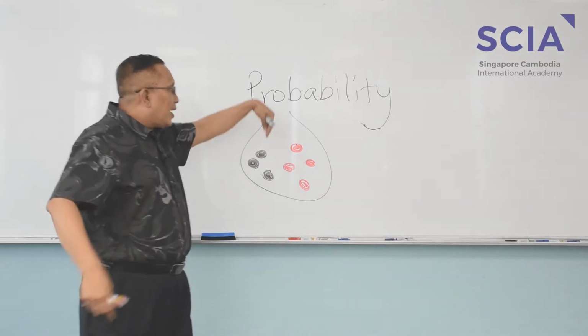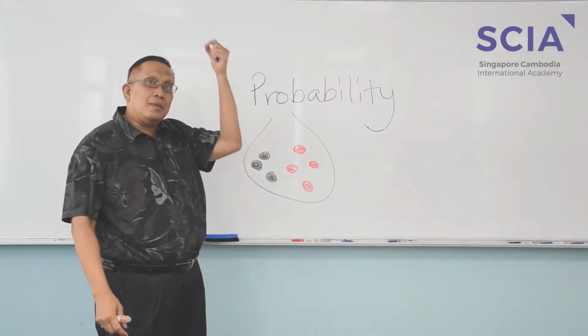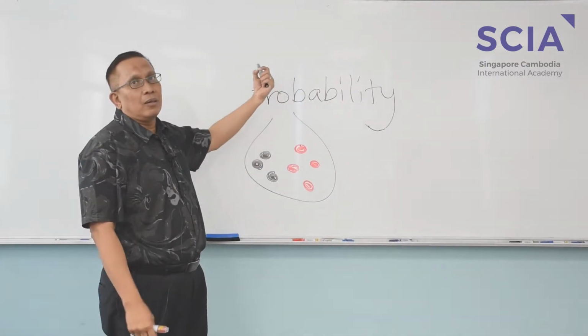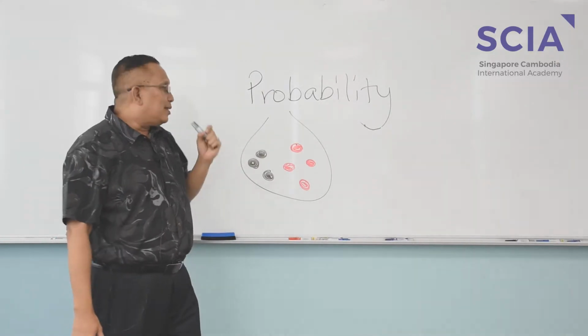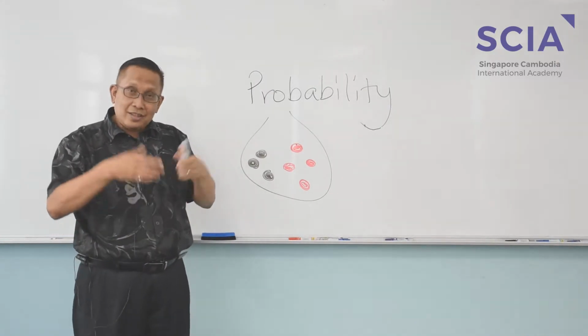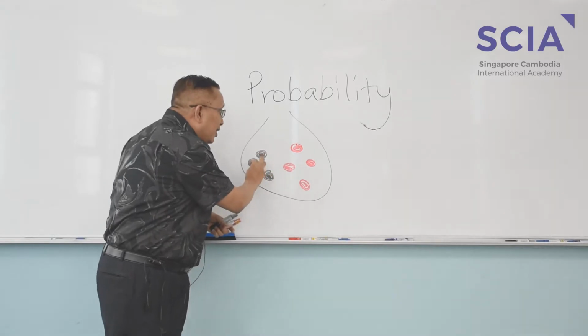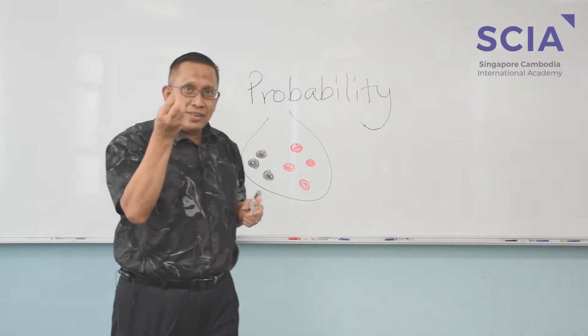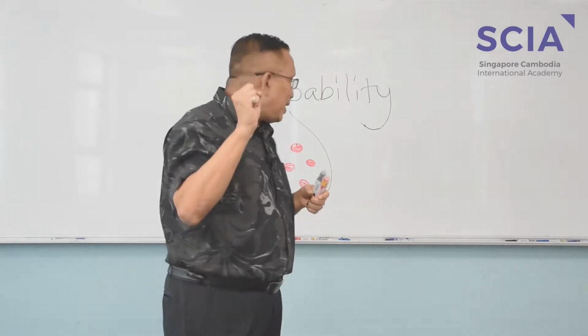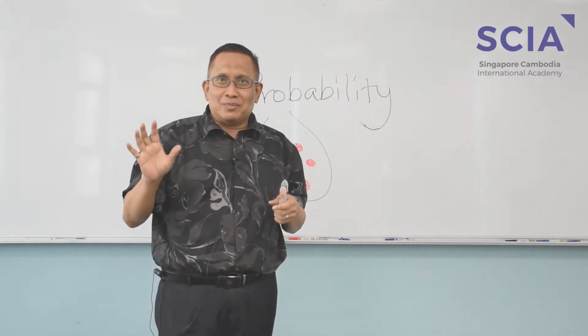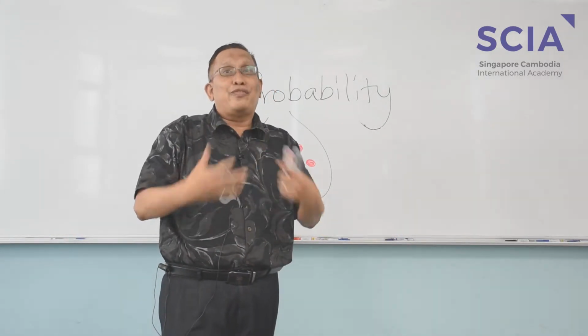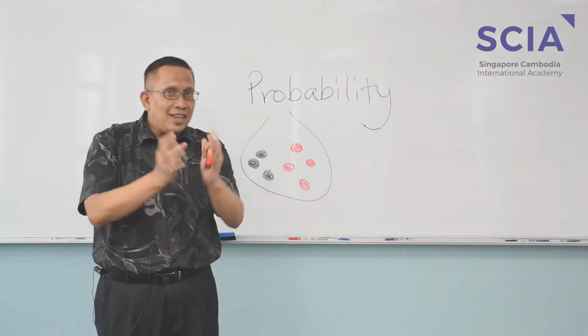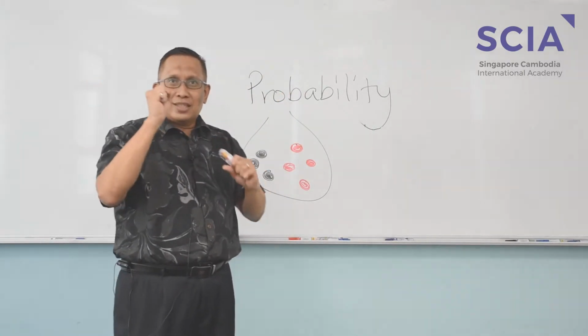So if I put my hand inside and I pick a marble, I pick a ball, what is the probability that it's going to be a red ball? Same story here. By the way, they all have to have the same size. If the red one is big and the black one is small, then it's not counted because that is not random, that's not fair anymore. It has to be fair, that means all the same size and all the same material.